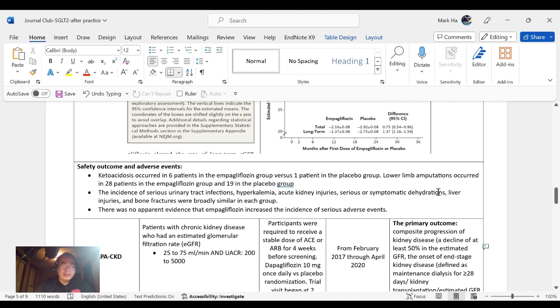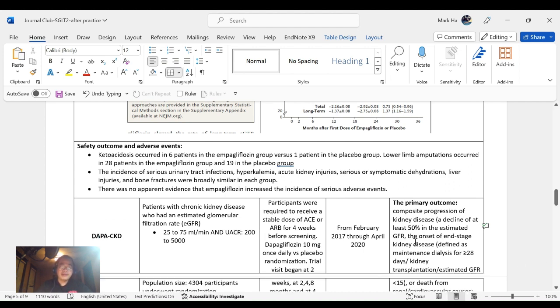So for the safety outcome for using Jardiance, ketoacidosis occurred in 6 patients in the empagliflozin group versus 1 patient in the placebo group. Lower limb amputation occurred in 28 patients in the empagliflozin group and 19 in the placebo group. The incidence of serious urinary tract infection, hyperkalemia, acute kidney injury, serious or symptomatic dehydration, liver injury, and bone fracture were broadly similar to each other. There was no apparent evidence that empagliflozin increased the incidence of serious adverse effects.